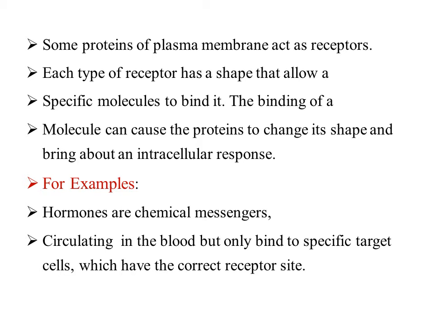For example, hormones are chemical messengers circulating in the blood, but they only bind to a specific target cell which has the correct receptor site. And what is a hormone? Hormones are chemical messengers in a multicellular organism, produced in one part of the body and transported to another part where they affect the metabolism.